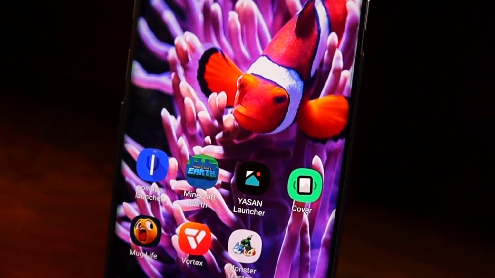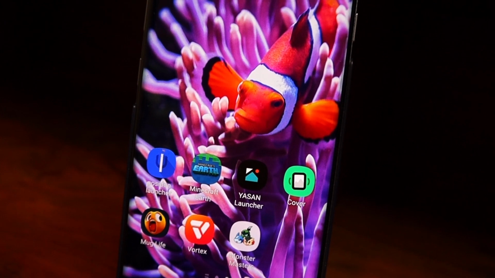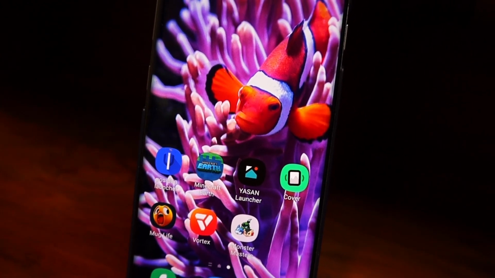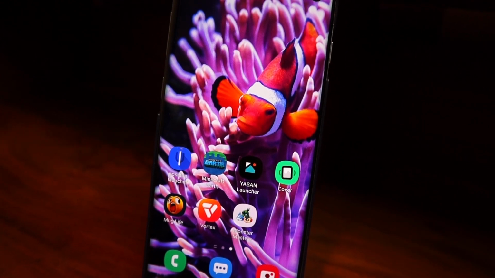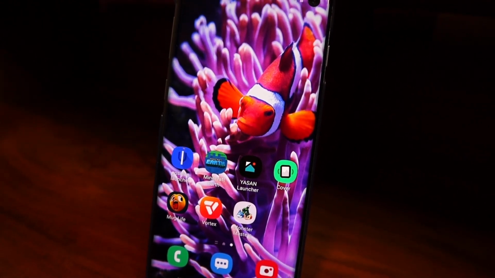Today we have some amazing upcoming Android applications for your device, which might change the way you look at your Android device in general. So without further ado, let's just get started with the video.